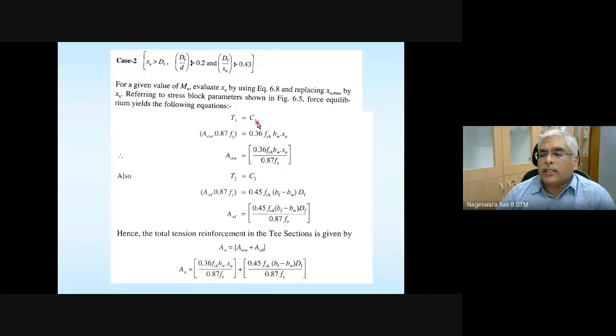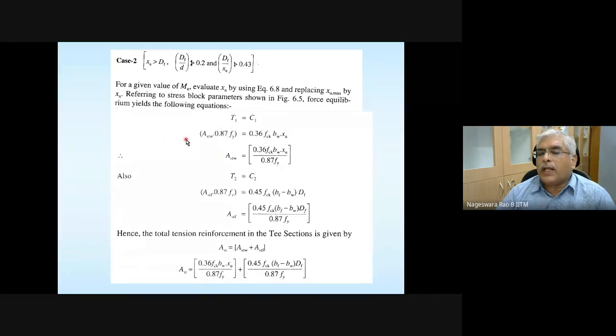So C1 is given by 0.362 FCK BW XU, and to balance this compressive force, you need to have tensile force. How do you get that tensile force generated? Tensile force is generated by providing the area of steel.